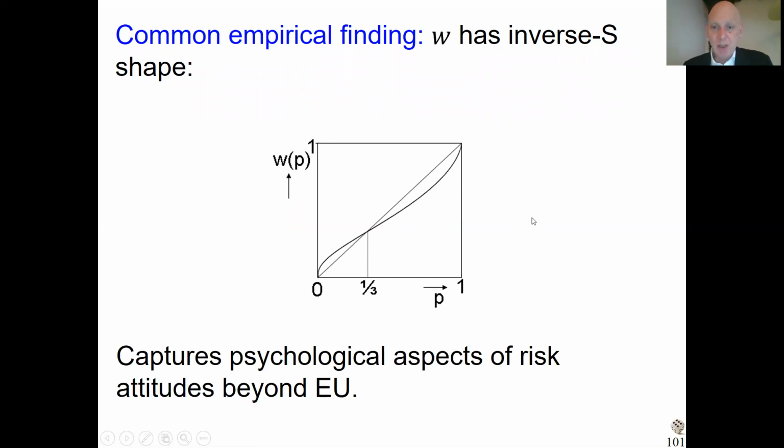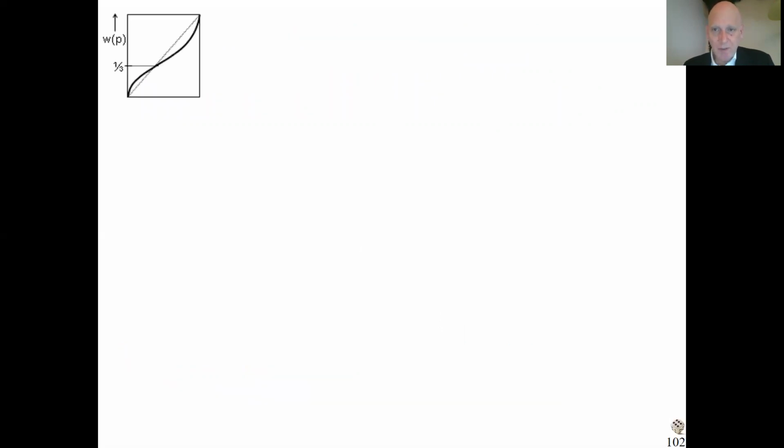And this captures the psychology of risk attitude, how human beings feel about risk. It's not only the utility function, as expected utility does it, but also people have all kinds of feelings about probability. It's different between different people. This function is capturing how people feel about probability. If you want to have a realistic risk theory, you need to incorporate that. You need to think how people feel about probabilities to fit data well. And this is what prospect theory makes possible by introducing that function W.